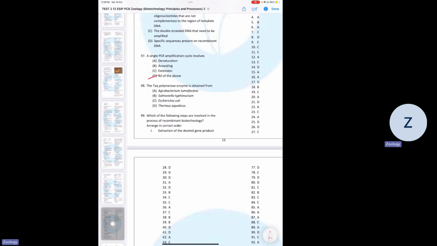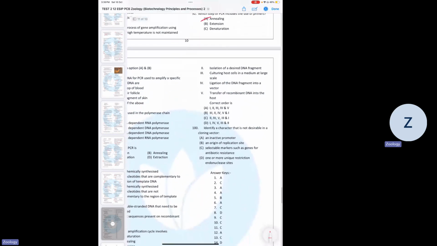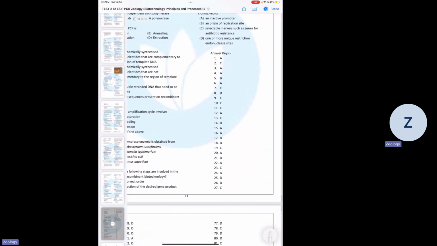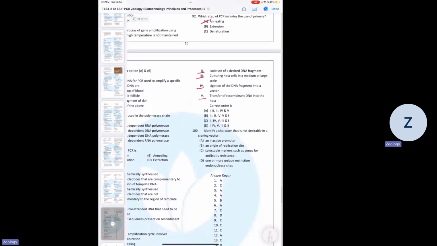97. A single PCR amplification cycle involves what? It involves all of these: denaturation, annealing, extension, all of them. 98. The Taq polymerase enzyme is obtained from Thermus aquaticus. 99. We have to arrange all of these in order. So first of all, isolation of desired DNA fragment will happen. Then ligation will be done. After that, transfer of rDNA into the host will be done. Then the culturing will be done. And last thing will be the extraction of product. So C is the answer.